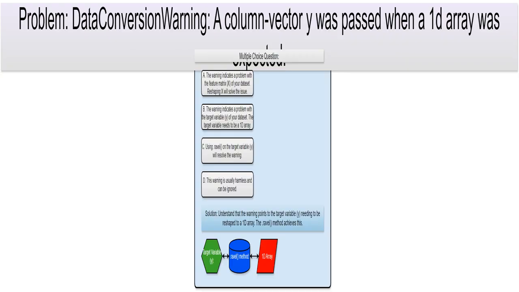This warning message from Sklearn tells us something is wrong with how you've given the target variable, y, to the machine learning model. It's expecting a simple list of answers, a 1D array, but you gave it a column of answers, a 2D array. Think of it like this: the model wants a single line of numbers, not a column of numbers. We need to fix the shape of y.